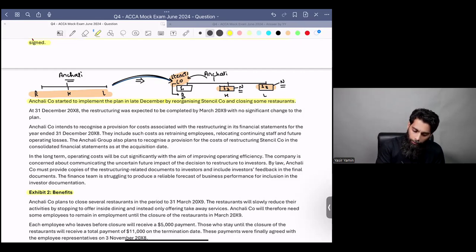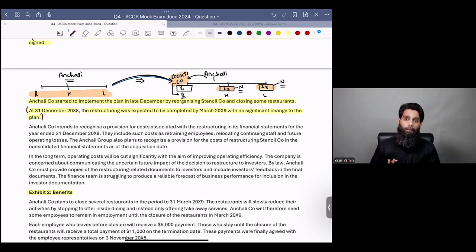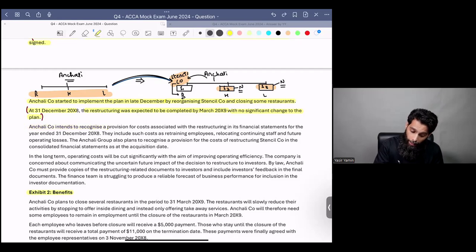Examiner says at 31st December 20X8, the restructuring was expected to be completed by March 20X9 with no significant change to the plan. So there is definitely restructuring going to happen. Examiner says the company intends to recognize a provision for costs associated with restructuring in the financial statements for the year ended 31st December 20X8. The company has already decided to create a restructuring provision.